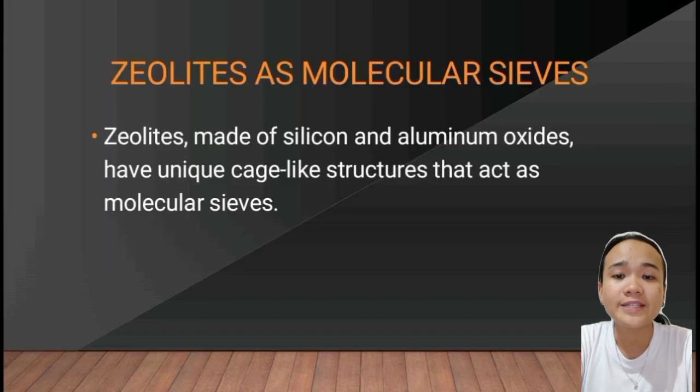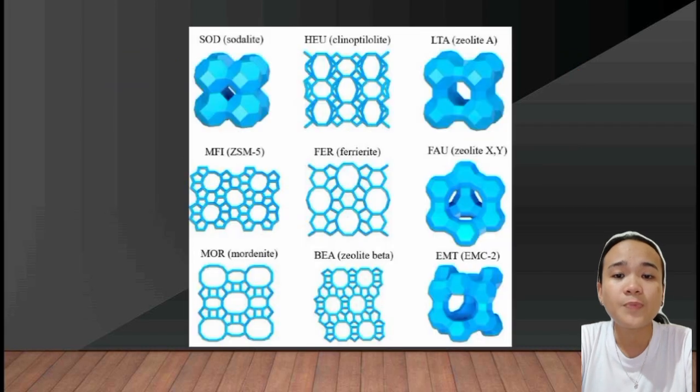Fourth, zeolites as molecular sieves. Zeolites made of silicon and aluminum oxides have unique cage-like structures that act as molecular sieves. They strain any molecule and separate any nanoparticles. The picture shows different zeolites.